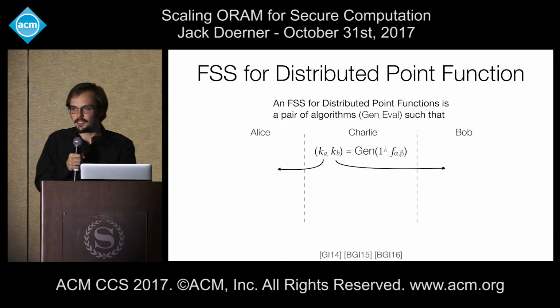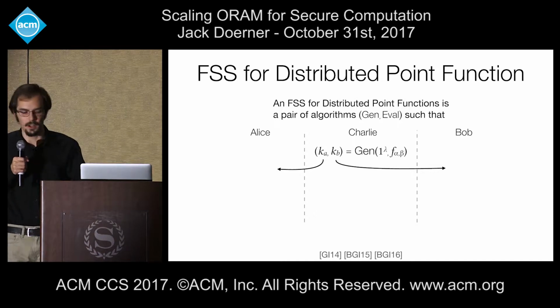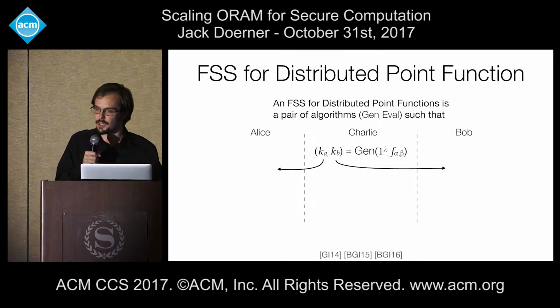And a function secret sharing scheme for a distributed point function is a pair of algorithms, a generator and an evaluator, which work in the following way. The generator is given a description of the point function to be shared and also a security parameter.